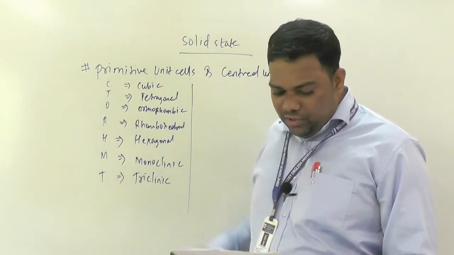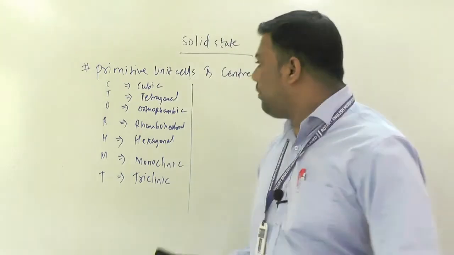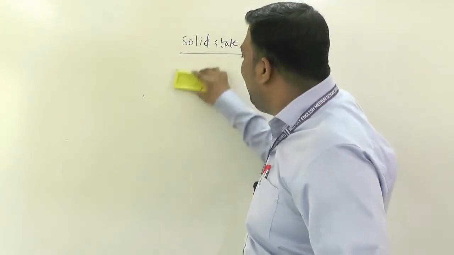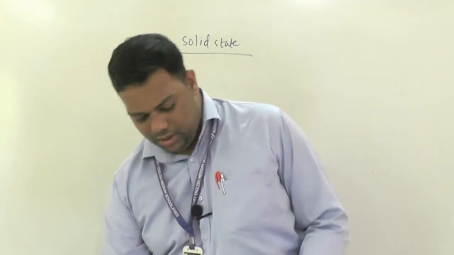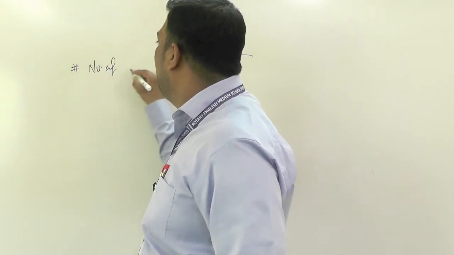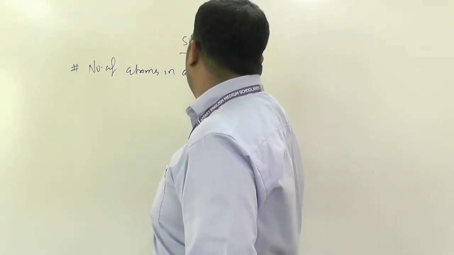After all these primitive unit cells and centered unit cells, we are dealing with the number of atoms in a unit cell.